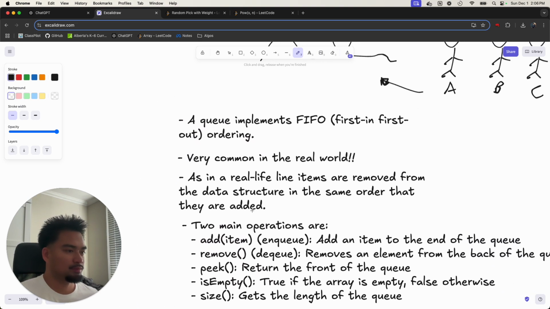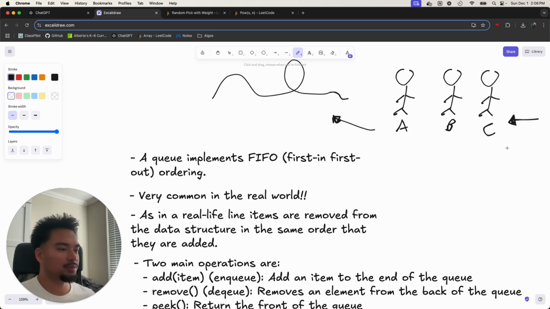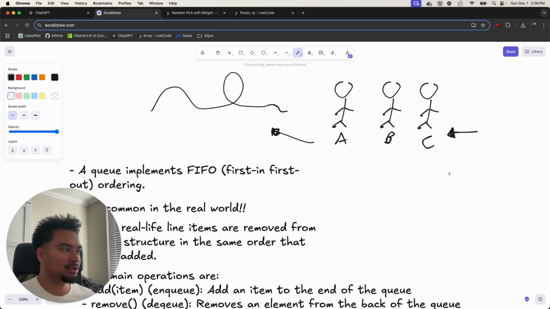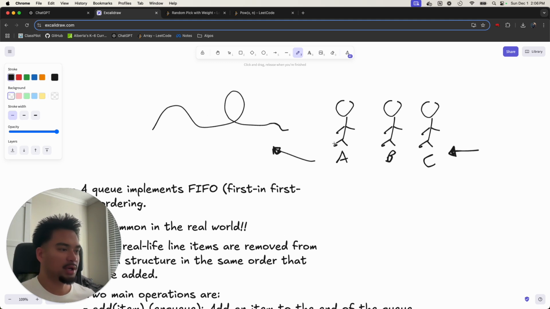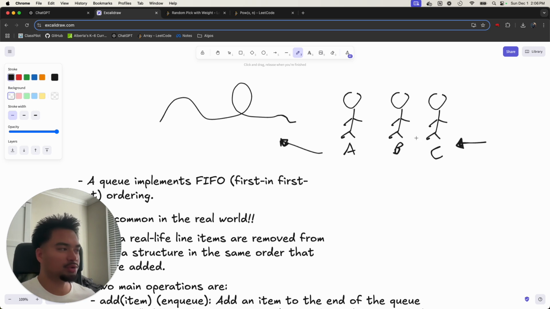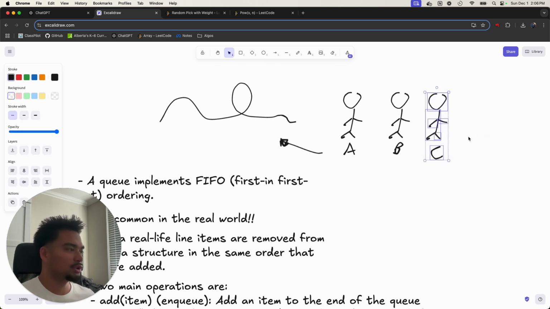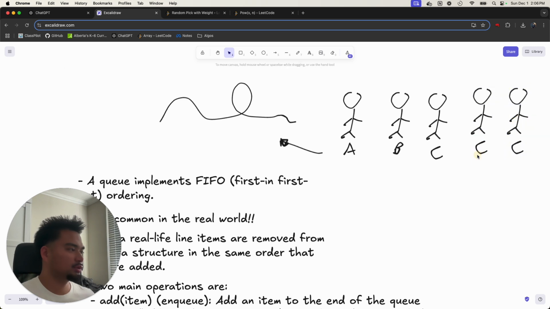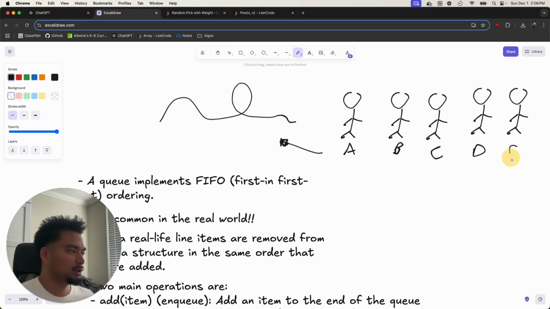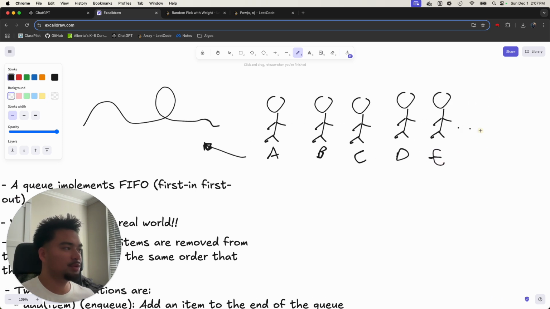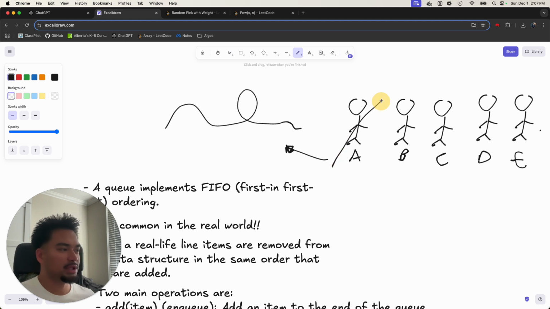As in real life, items are removed from the data structure in the same order that they are added. So pretend someone goes on the roller coaster, but then in the back a bunch of people come in, A B C D E. People can keep joining as they want, but as soon as we process this person, the next person is allowed to go. So we're processing them in the order in which they come in.